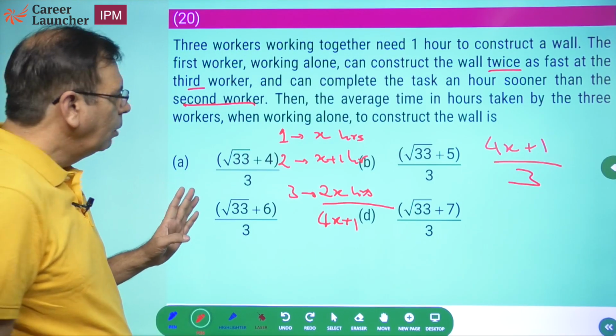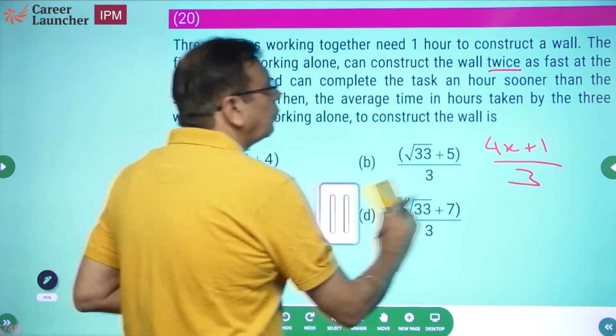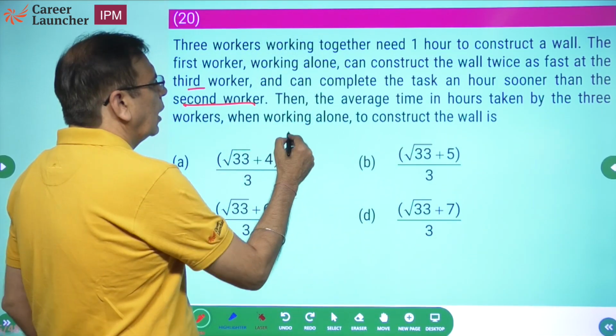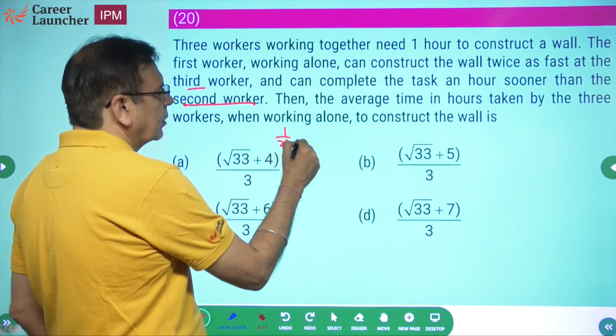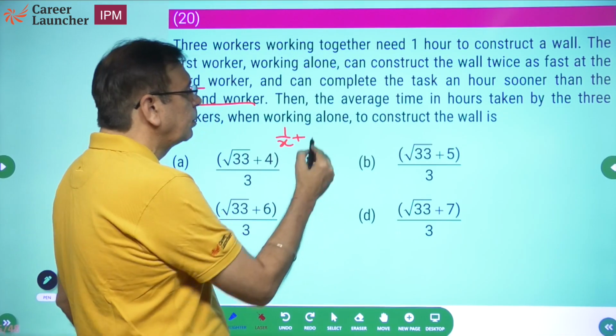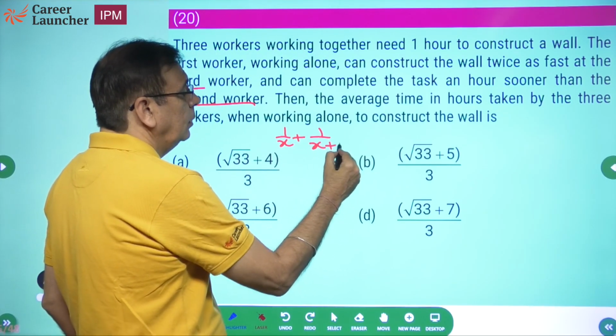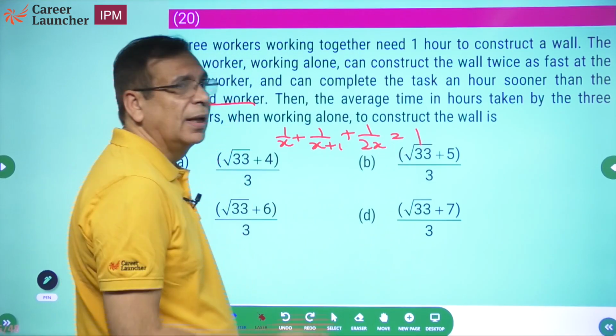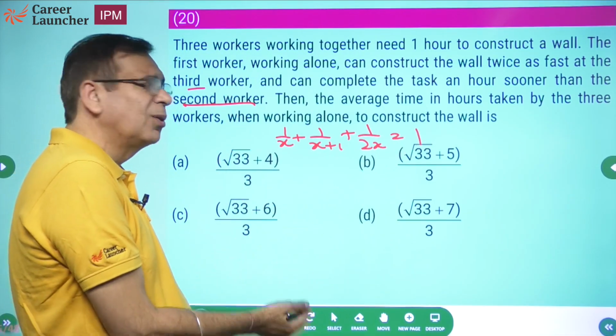Now, how will you do it mathematically? You'll have to form equations. What is the equation? First worker does it in x hours, so 1 by x. Second worker can finish the job in x plus 1 hours, so 1 upon x plus 1. Third worker finishes in 2x hours. Find x, then compute 4x plus 1 by 3.